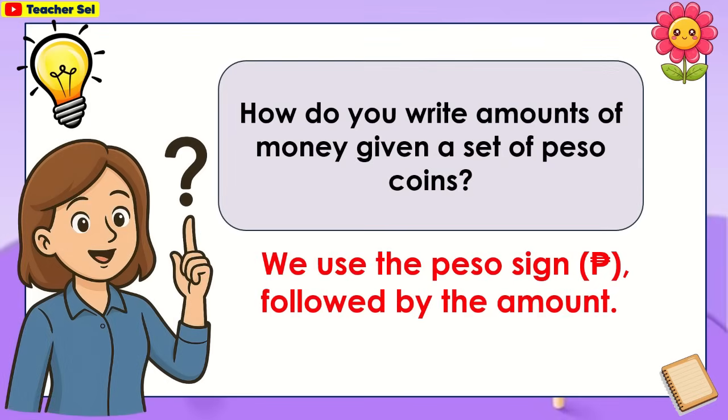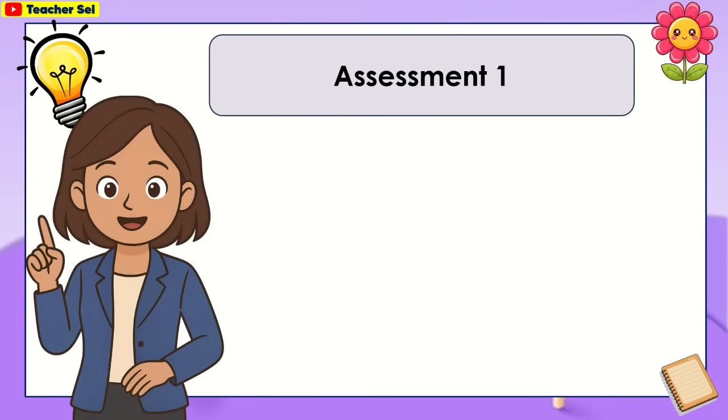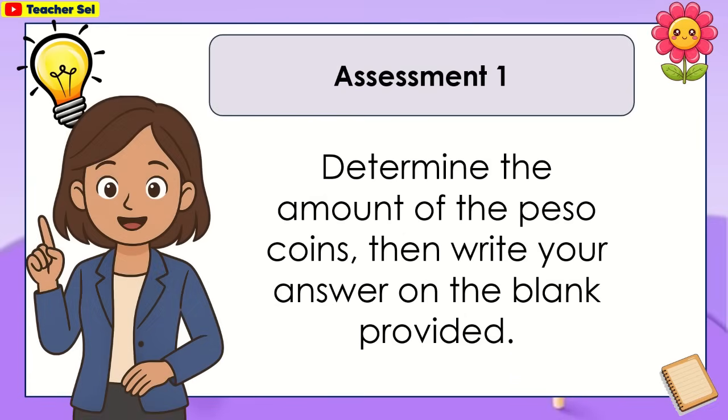How do you write amounts of money given a set of peso coins? We use the peso sign followed by the amount. For assessment 1, determine the amount of the peso coins, then write your answer on the blank provided.